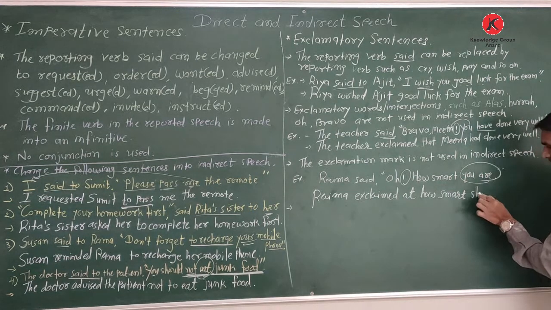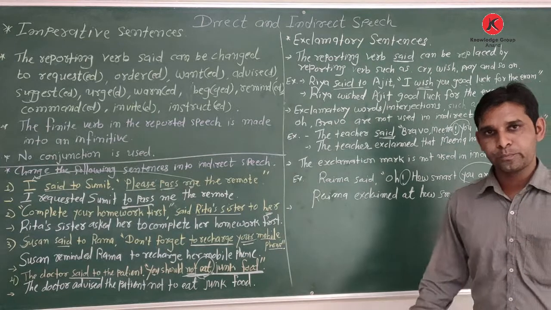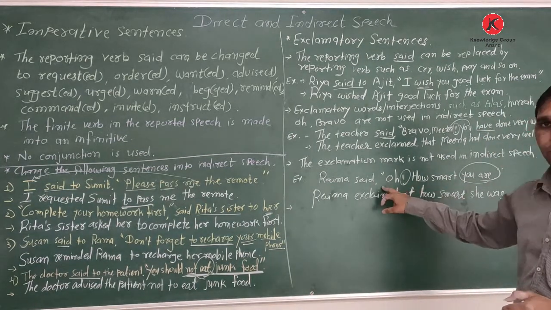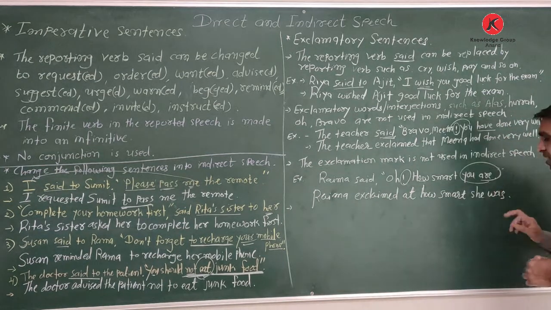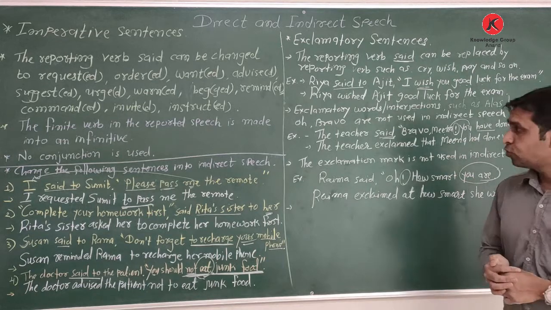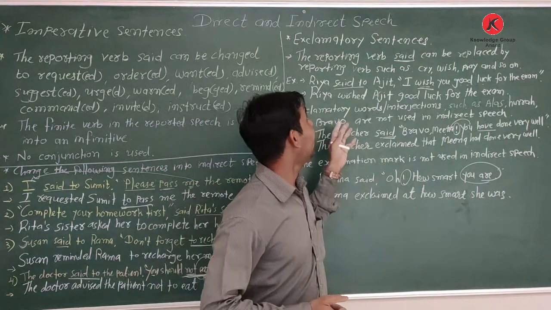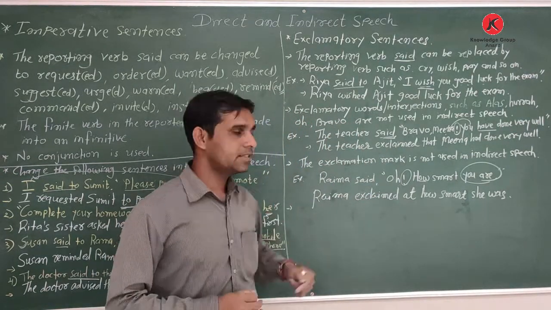How smart she was. Okay, here I assume the person is a lady, that is why I write she. If I assume the person is he, then here I write he. And the to be form are changed into was. Okay, so this is how we know how to change the imperative sentence and exclamatory sentences. I hope you understand about these sentences.